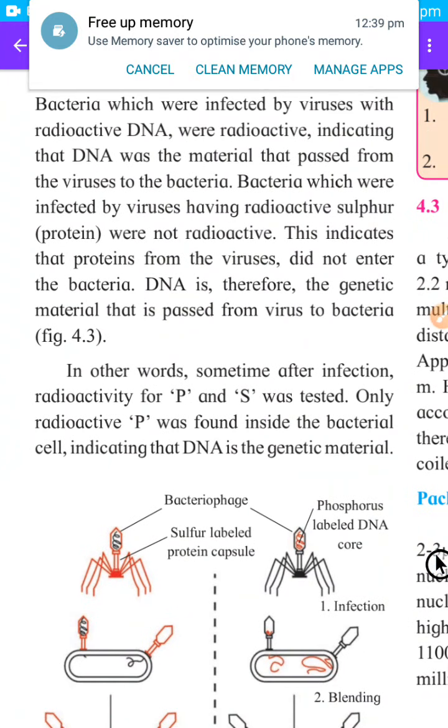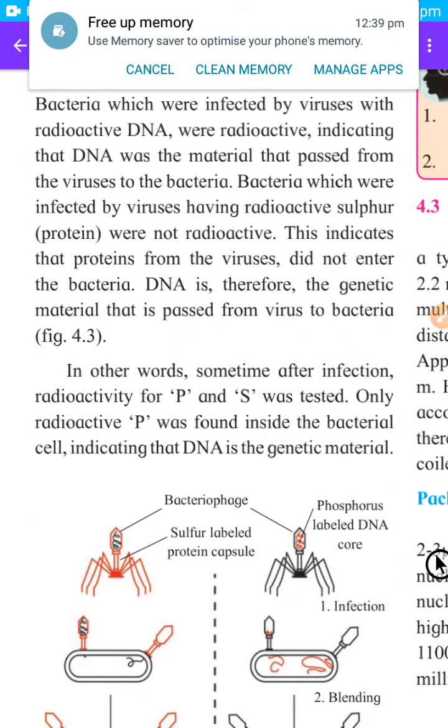Bacteria which were infected by viruses having radioactive sulfur, that is, radioactive protein, were not radioactive. As the proteins are not transferred from viruses to bacteria, the E. coli bacteria do not contain this radioactive sulfur, because sulfur was present in the proteins.